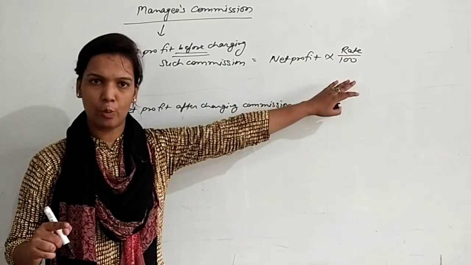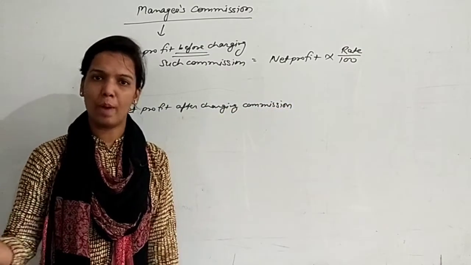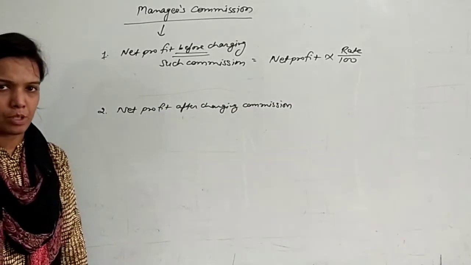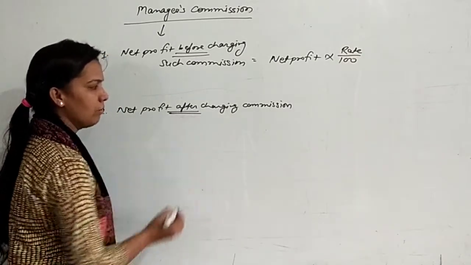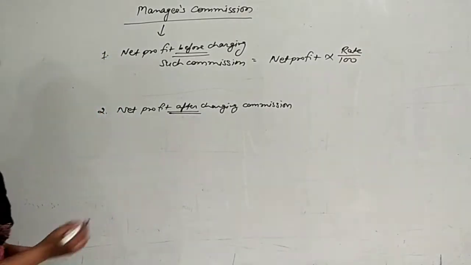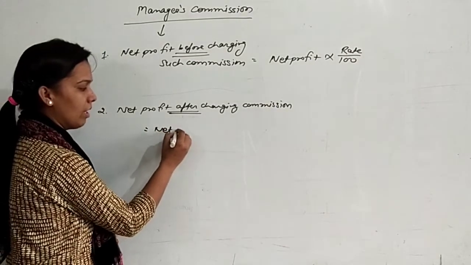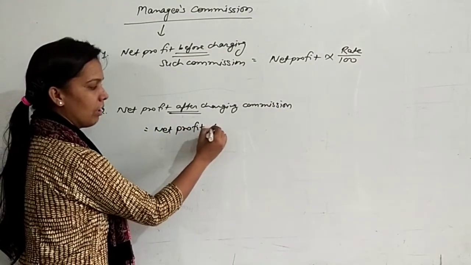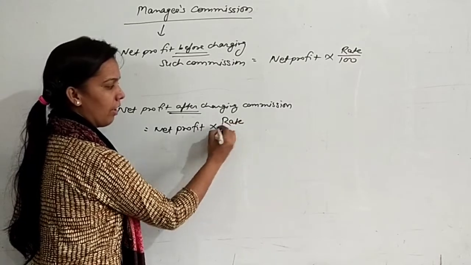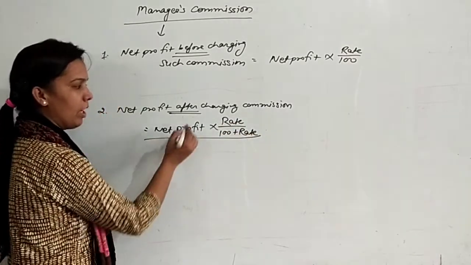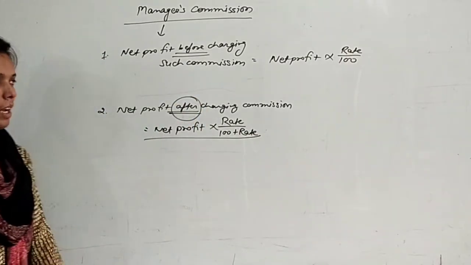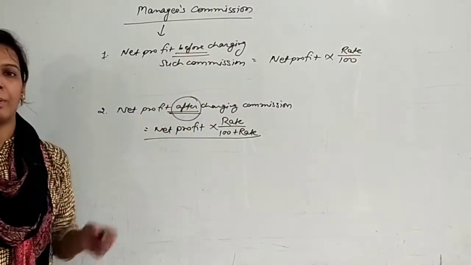It will be given in the question, what is the rate of manager's commission, like 10%, 12%, whatever. If there is the word after, net profit after charging such commission, then in this condition we will calculate net profit multiplied by rate upon 100 plus rate. This will be the formula in the condition of after, and that was the formula in the condition of before.